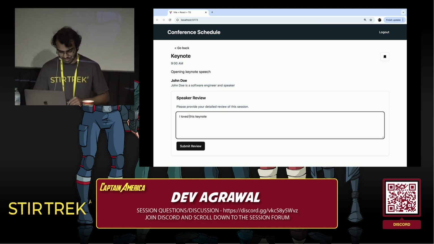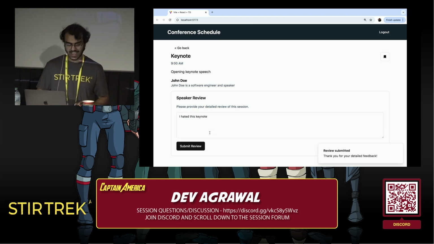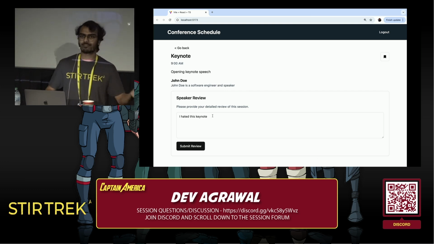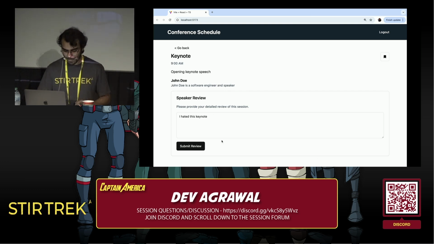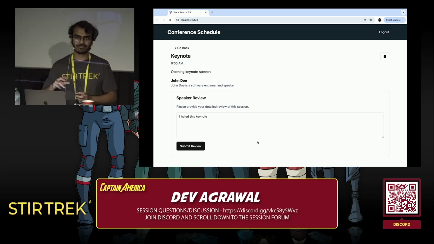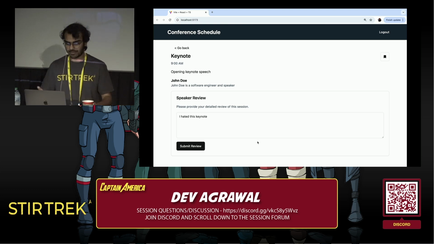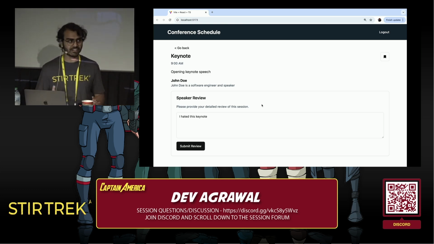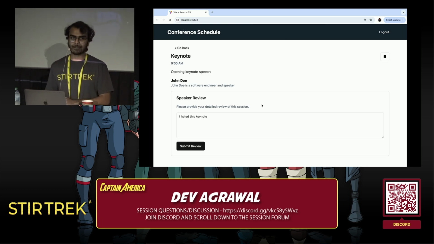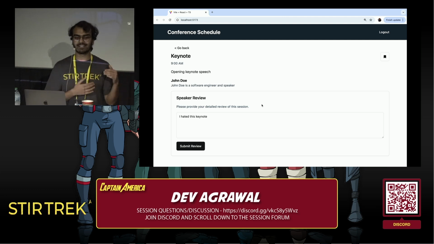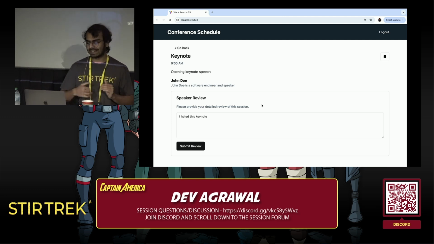Same thing here. Let's change this to I hated this keynote. Submit, and we don't go to fallback. We keep showing the current UI for as long as we can. So these are the two features: suspense to show fallbacks, and transitions to kind of opt out of them and keep the current UI whenever we want. These are our new controls for asynchronous UIs, instead of having to handle the states for every data operation.